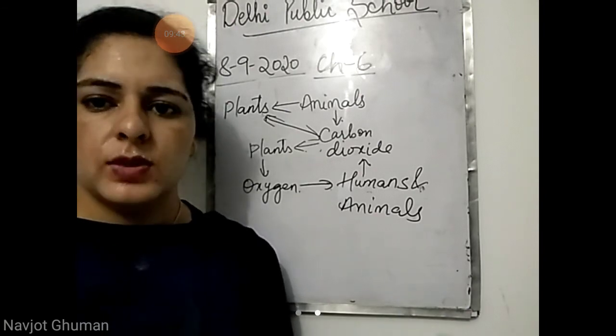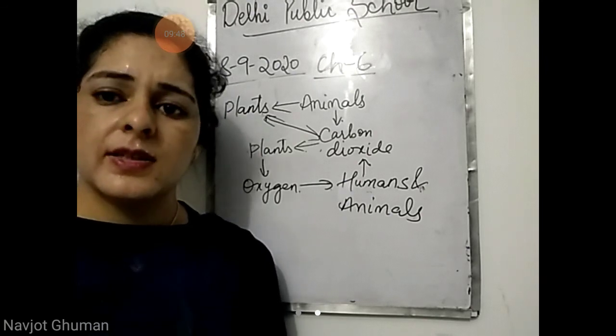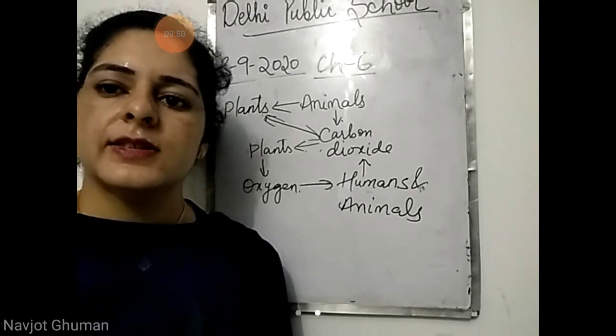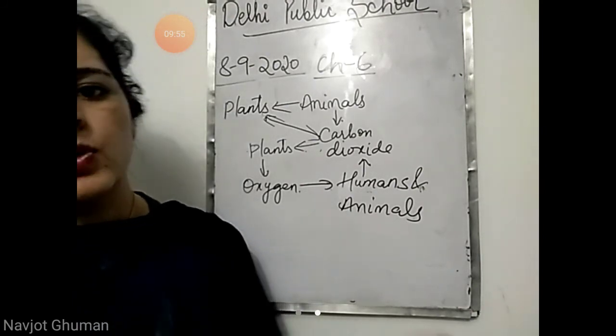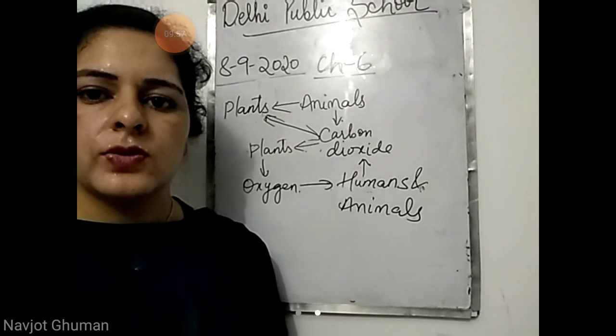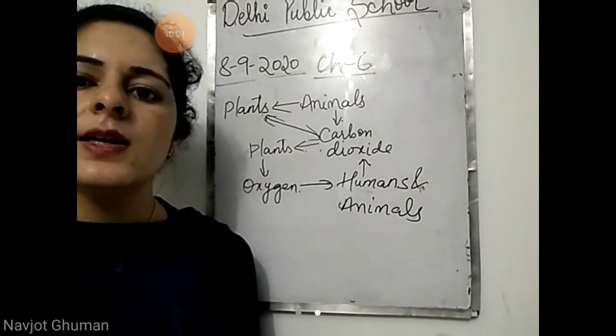जो उसके उलट humans and animals carbon dioxide देते हैं, रिलीज करते हैं, that is needed by plants, जो plants को चाहिए खाना बनाने के लिए. So they both are interdependent, दोनों एक दूसरे के ऊपर डिपेंड हैं. So this is how the balance is maintained in nature.